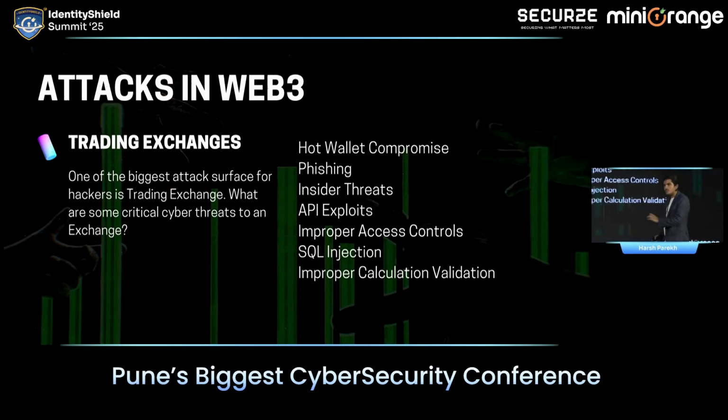Whereas the cold wallet is not connected to the internet. Every platform has around 1% to 2% max funds in the hot wallet, which is connected to the internet. The rest of the 98% of the funds are in the cold wallet, which is not connected to the internet, which is 100% secure. Okay? Unless and until there is an insider threat and he breaches the wallet. So, maximum number of times, the hot wallet was compromised.